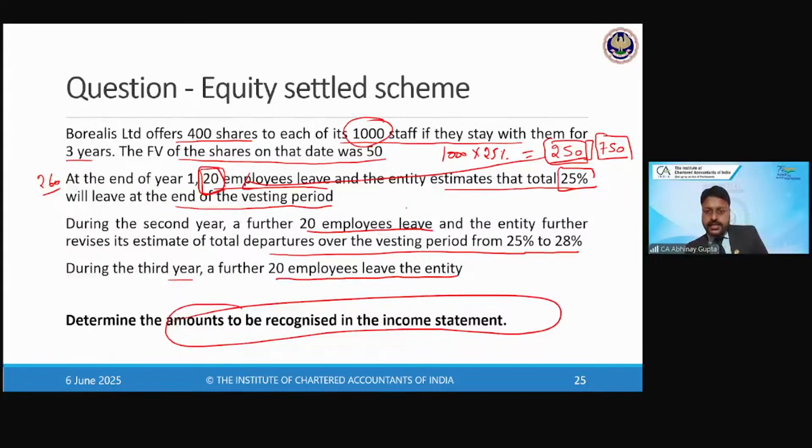In that case, how will the calculation happen? We will say 940 employees into 400 shares into 50 rupees into 1 by 3. This is how the calculation would have been performed. But because the number of actual leavers is less than the projected leavers by the end of the vesting period, we will continue to stick with the projected number of leavers in our calculations. Is that clear?